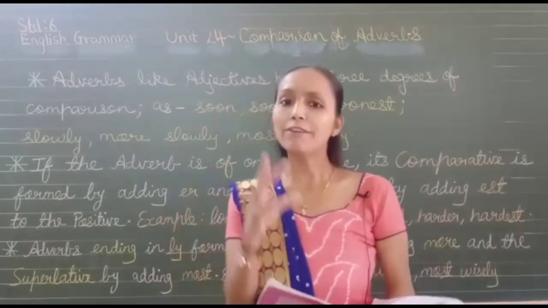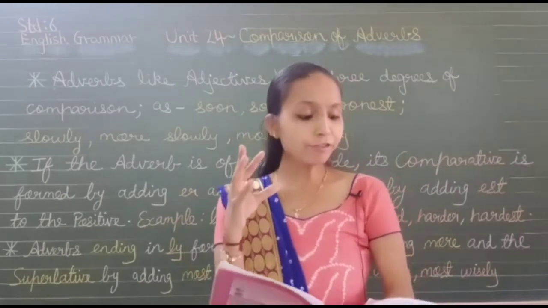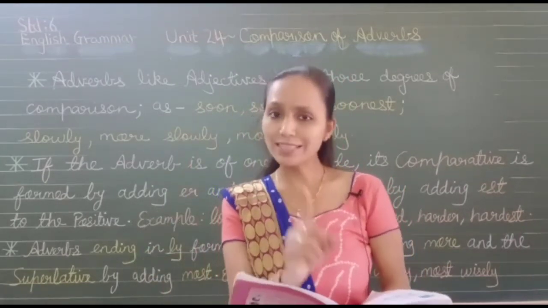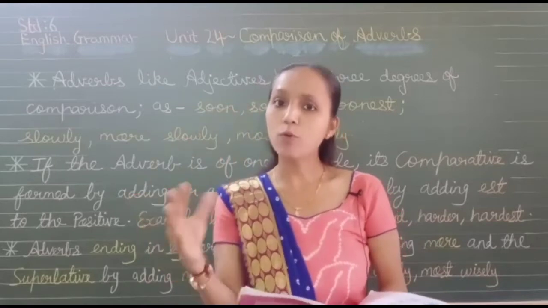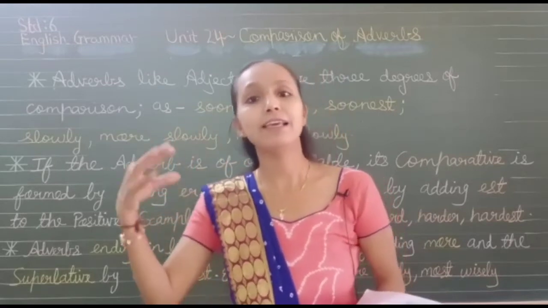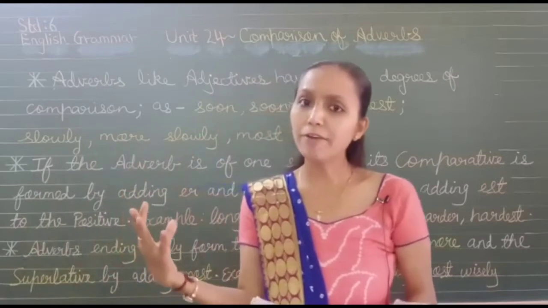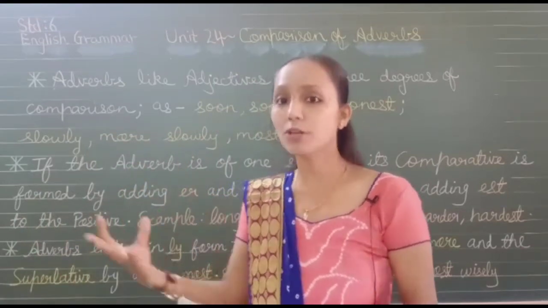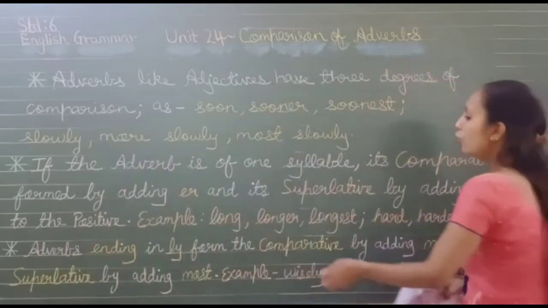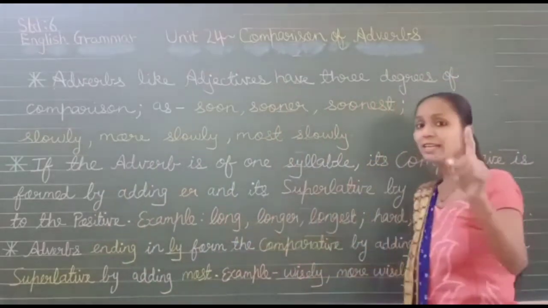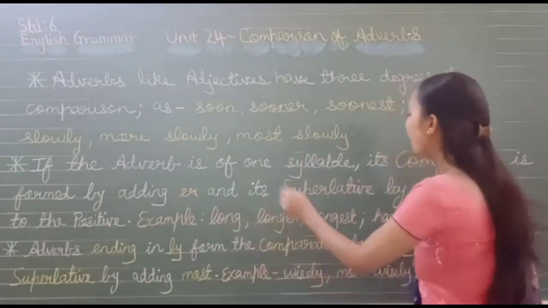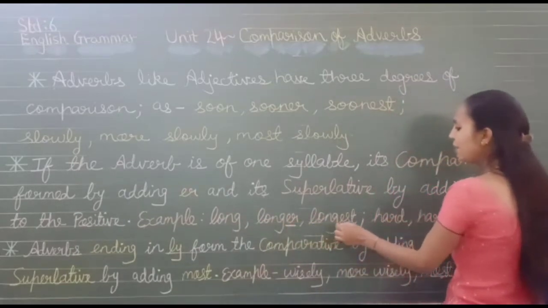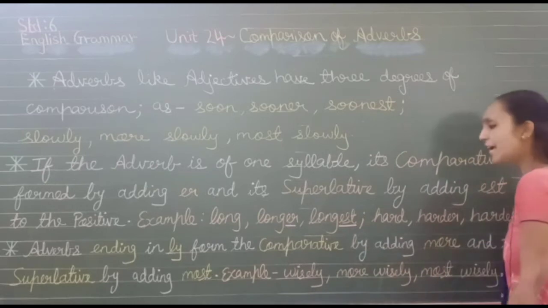So what you have to remember is that if the adverb is of only 1 syllable, the comparative will be formed by adding er and the superlative by adding est to the positive. Example, long. Long is 1 syllable. So the comparative will be formed by adding er and the superlative by adding est.